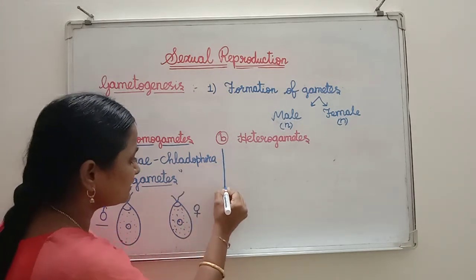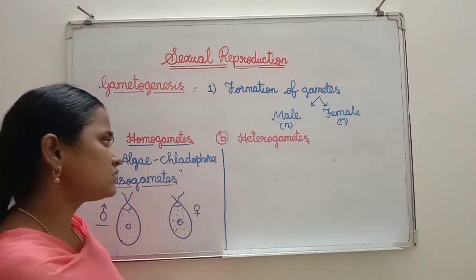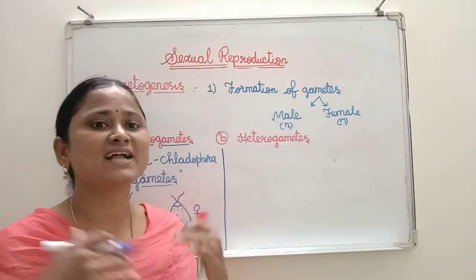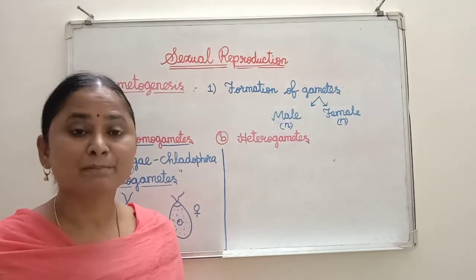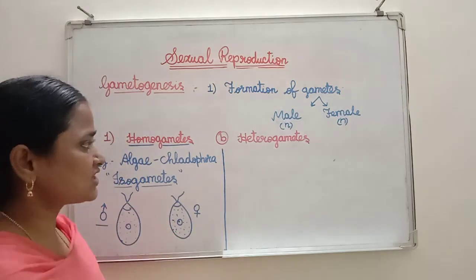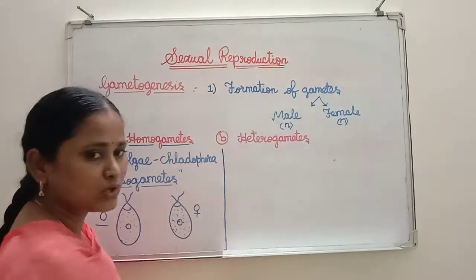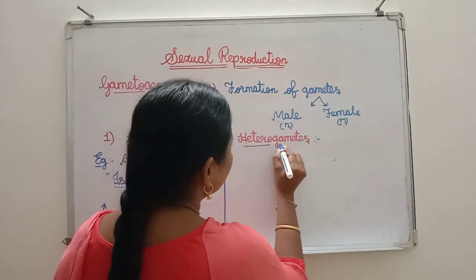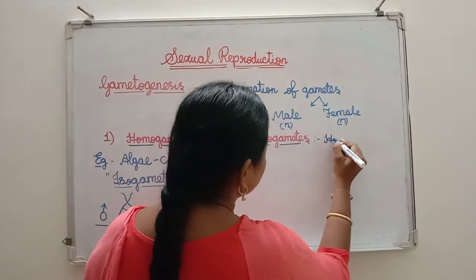Now coming to heterogametes. So the name itself gives the meaning. Heterogametes means not similar structure. Morphologically and anatomically not similar in structure. Such kind of gametes are called heterogametes. Here the example I am going to take is Homo sapiens, that means human beings.